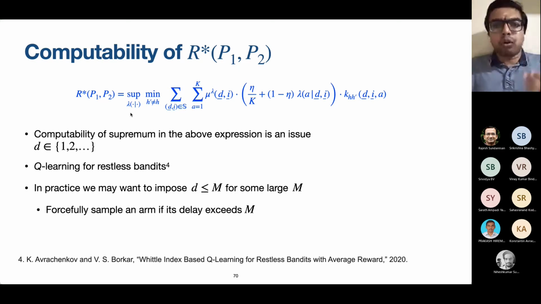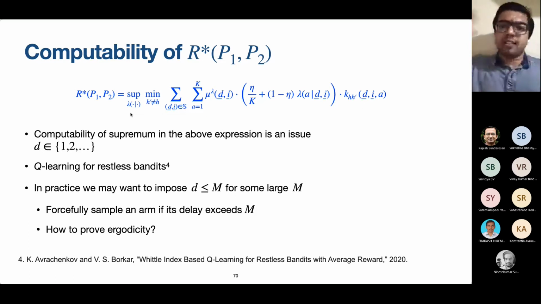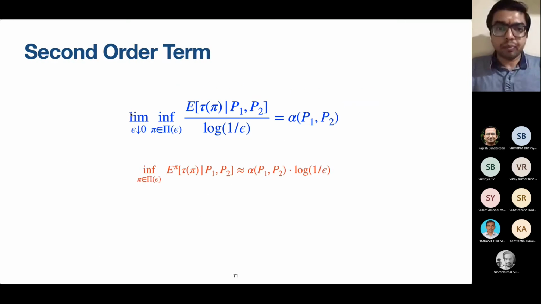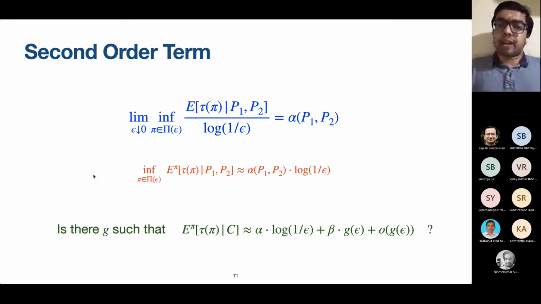Now, in practice, we may want to impose a condition saying that we will sample an arm if its delay has exceeded a certain value. But that is a very different policy, and it's not clear how to prove the ergodicity of the MDP in such cases. We have only characterized the first order term. What about the second order term? What we say is that the growth rate of the time to find the odd arm looks like logarithm of 1 over epsilon times an alpha, which depends on the transition matrices of the odd and the non-odd arms.